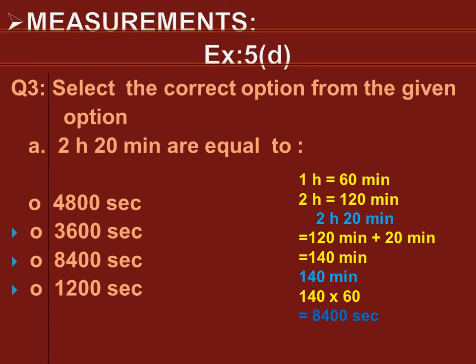Dear students, always remember 1 hour is equal to 60 minutes. So 2 hours is equal to 120 minutes. Okay. And when we convert these 2 hours 20 minutes into minutes, we will get the answer 140 minutes. Okay. But in the given options, we have the options in seconds. So we will convert these minutes into seconds. We will get the answer 8,400 seconds. So the third option is correct.